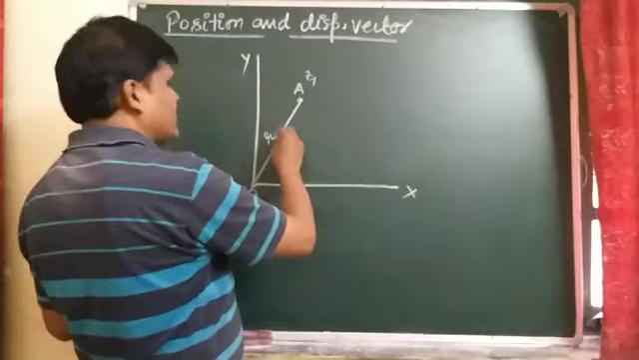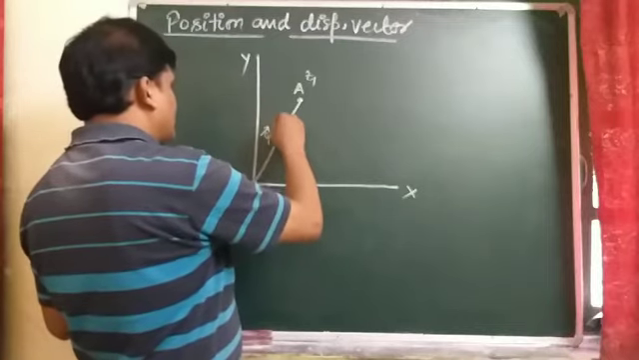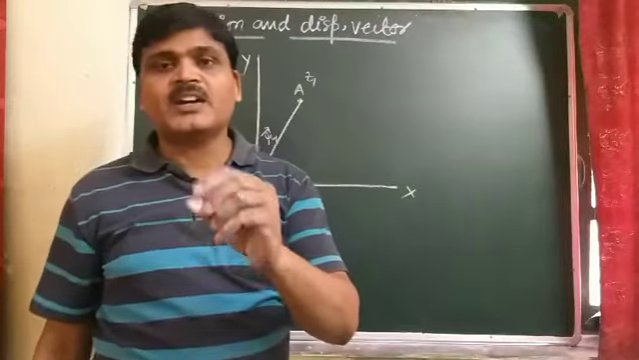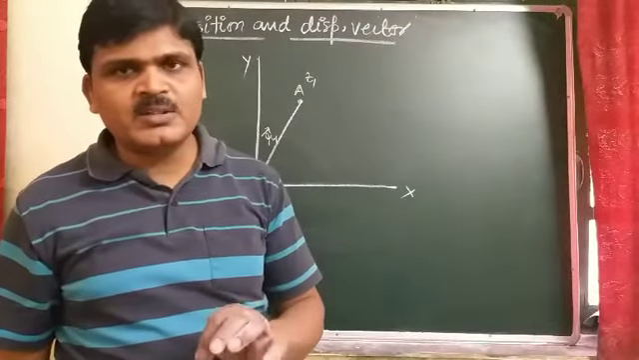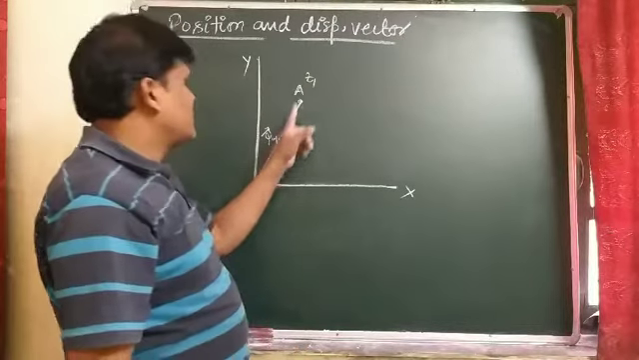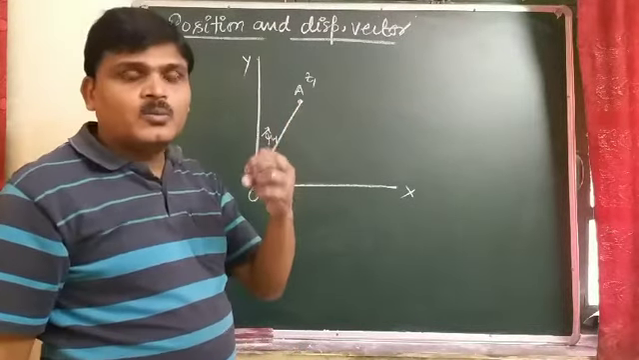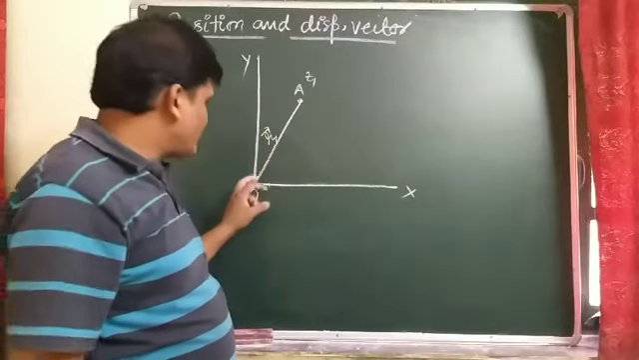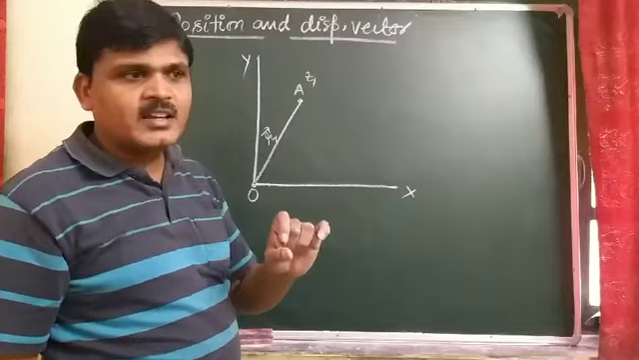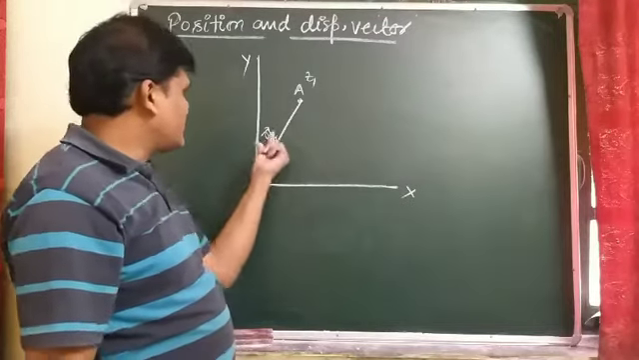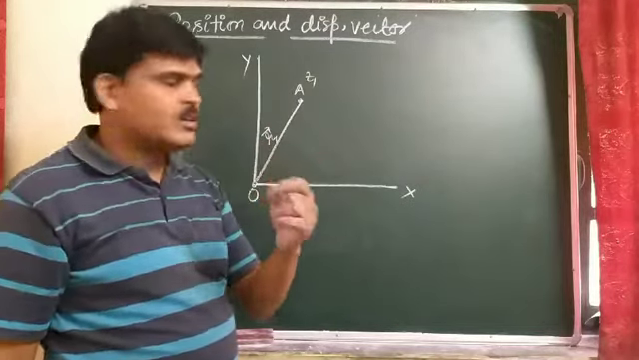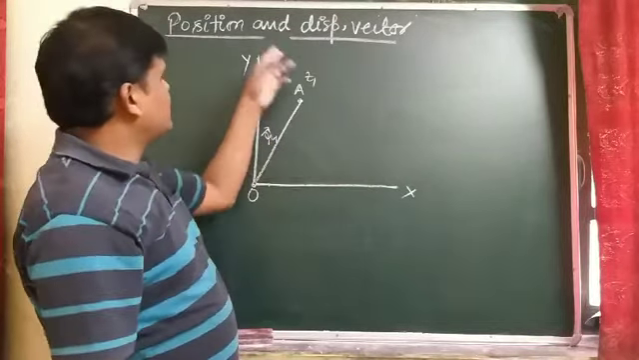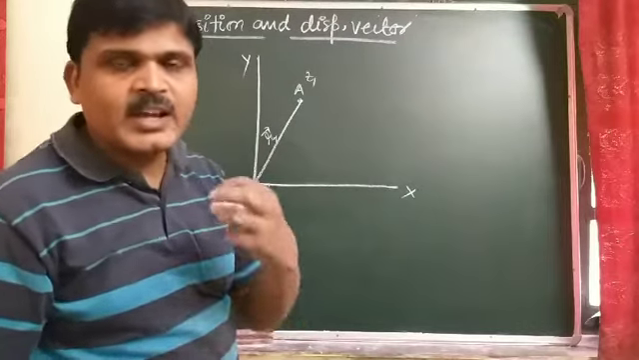So the position of the object at time T1 at point A can be represented by vector R1. So the position vector is usually represented by vector R. Position vector means the position of any object from the origin in a given direction, represented by the symbol vector R.